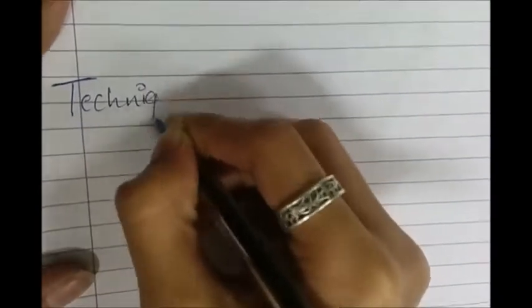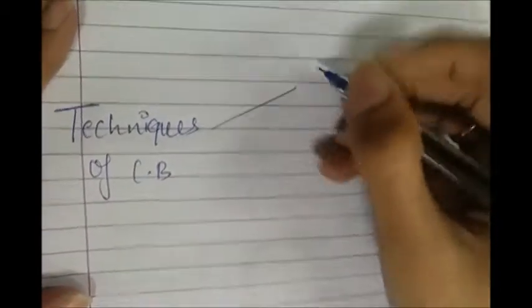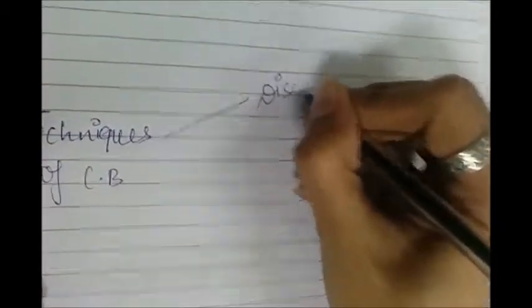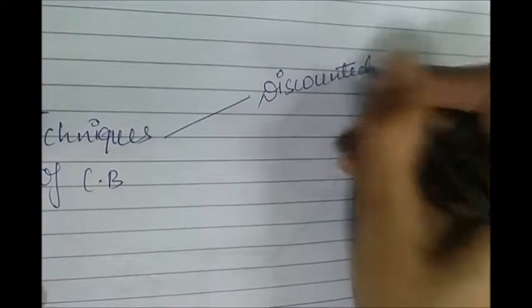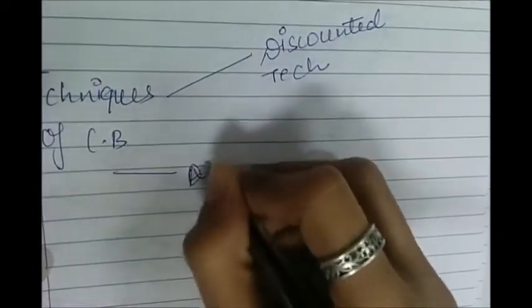So there are various techniques that are used for capital budgeting, which can be broadly classified into discounted techniques and others are non-discounted.